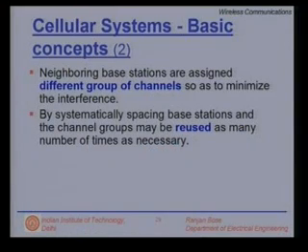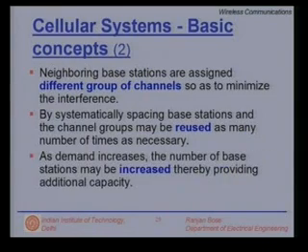By systematically spacing base stations and the channel groups, we may reuse the resources as mentioned before, and as demand increases, the number of base stations may be increased, thereby providing additional capacity. So, there are ways and means today to expand your services.